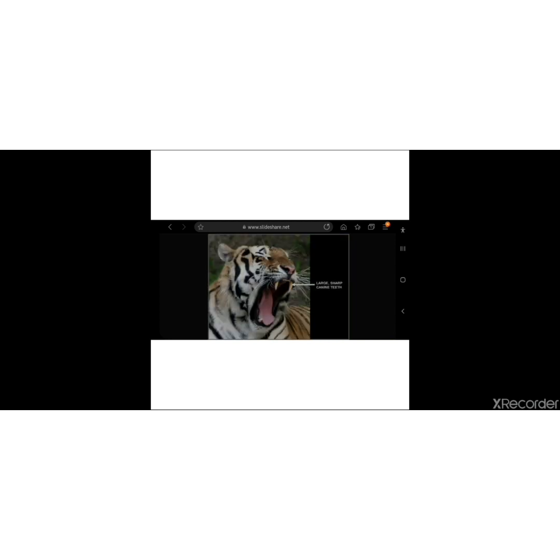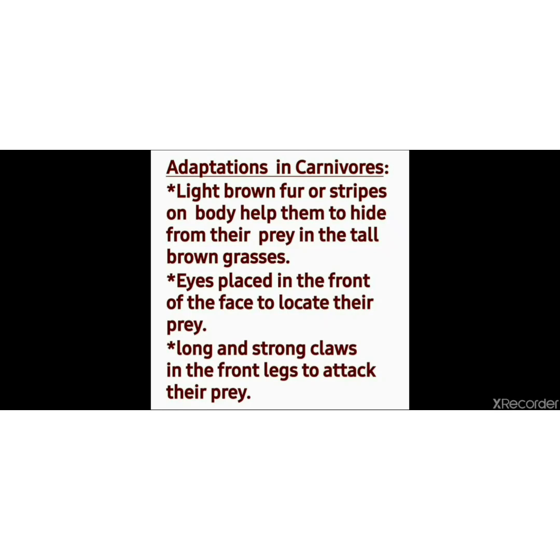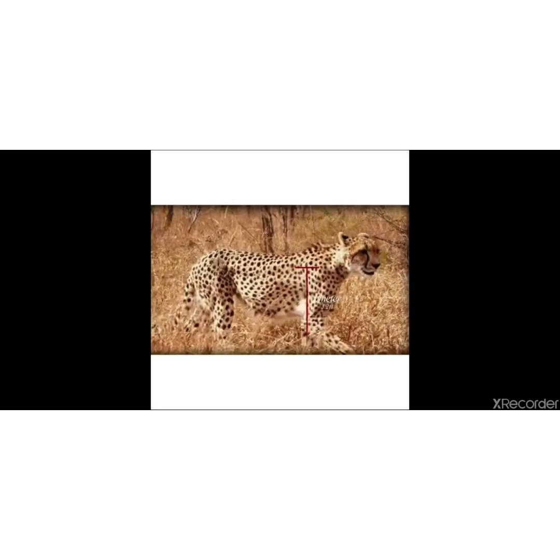See, this tiger has very sharp, long and strong canines, and even its paws have very sharp toenails, or you can say claws, and these can be withdrawn. These strong claws help them to hold their prey very strongly. And then we can see that light brown fur and stripes, all this helps them to hide in tall grasses from their prey. See, spotted leopard, it can very easily hide in the tall long grass.